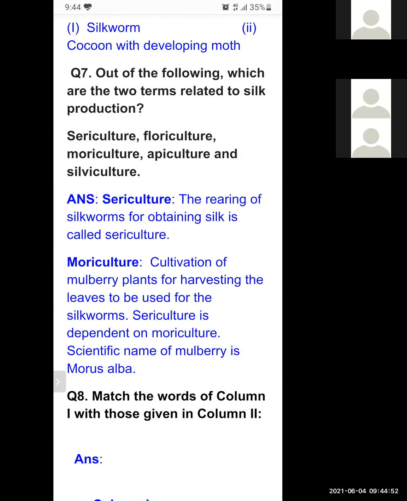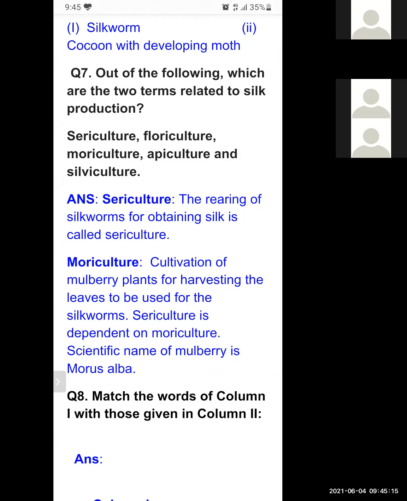Because we know, what is the food of silkworm? Leaves of the mulberry tree. So we can cultivate that plant, that tree of mulberry, and this process is known as moriculture. Sericulture is dependent on moriculture. The scientific name of mulberry is Morus alba.